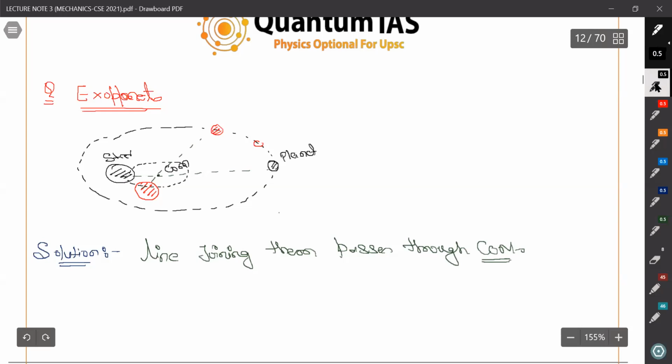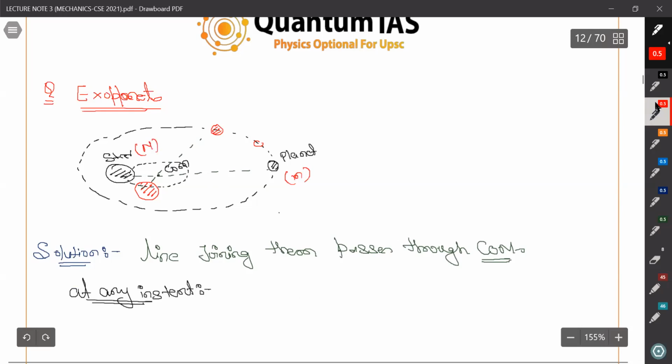So what we can get at any instant from the above, we can write it as, sorry, let mass of planet be small m and star be capital M, let's suppose.